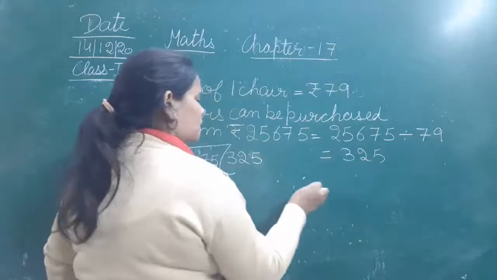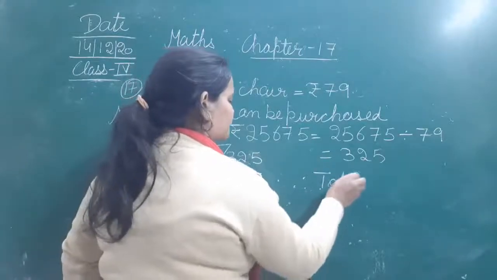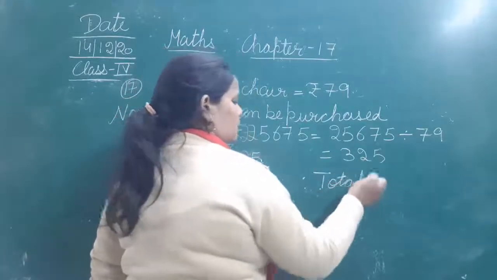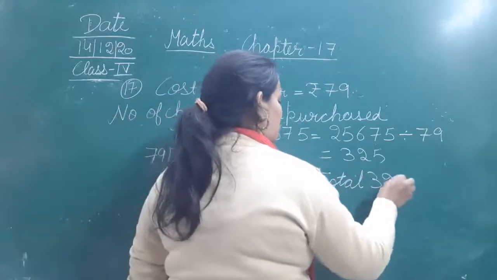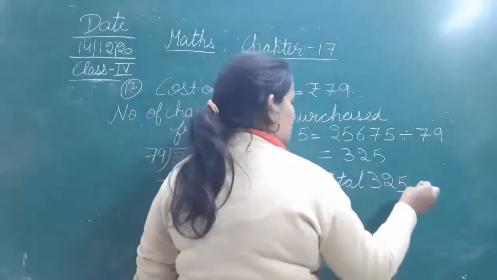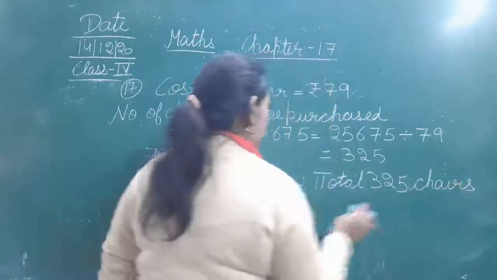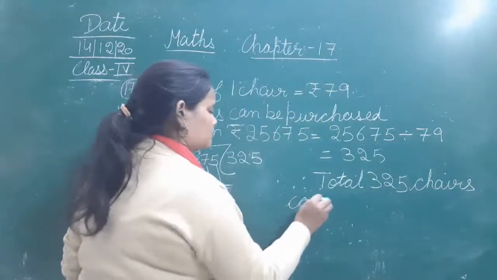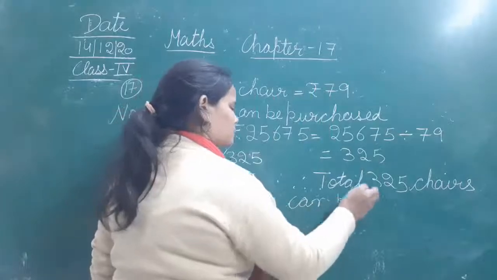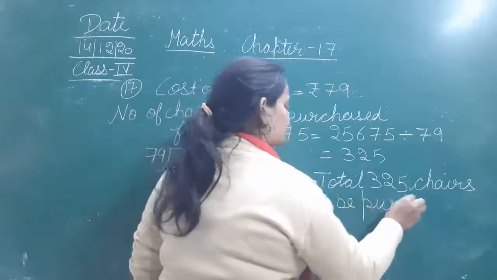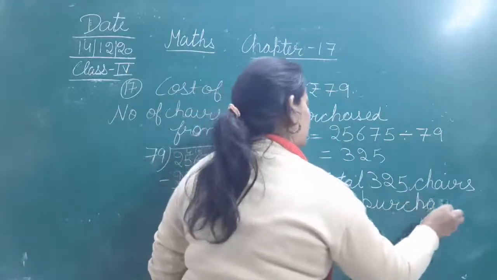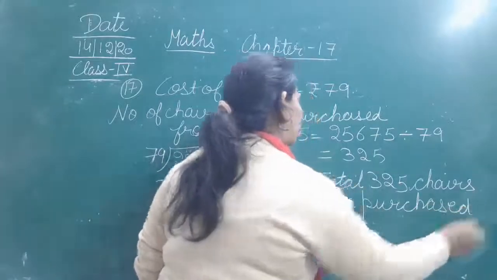Therefore, total 325 chairs can be purchased. This is the solution sentence that you will write at the end.